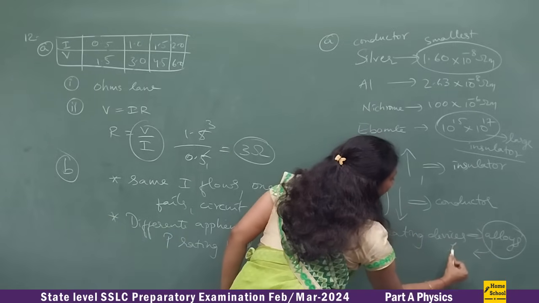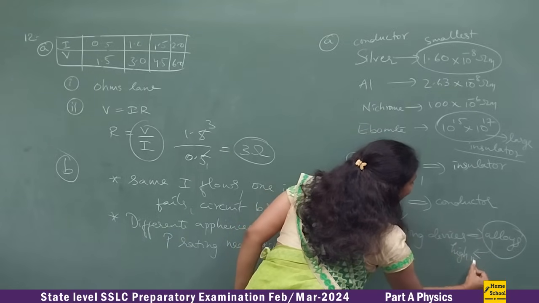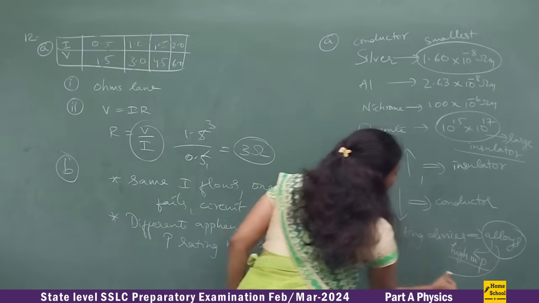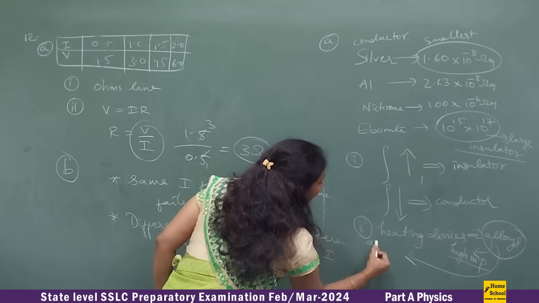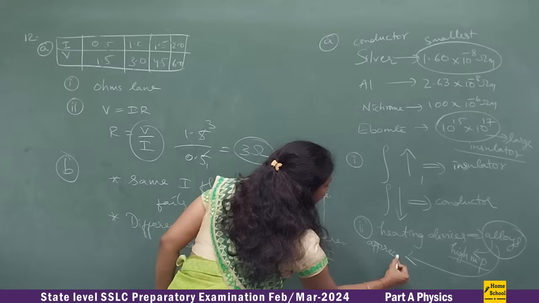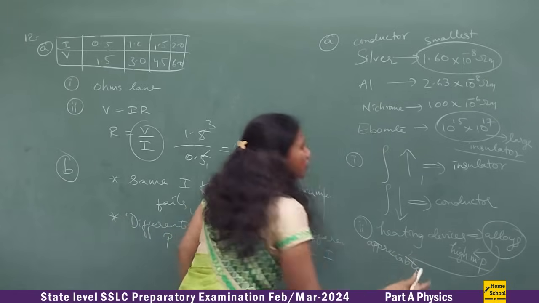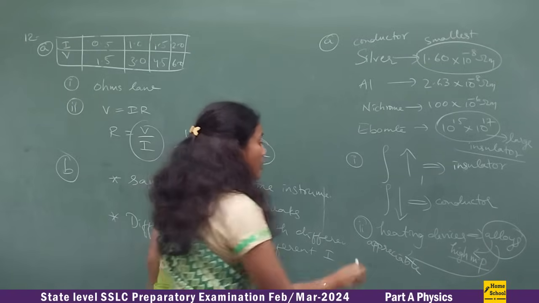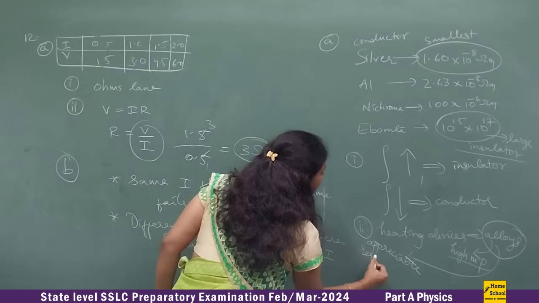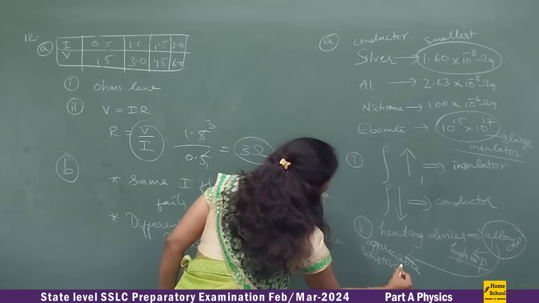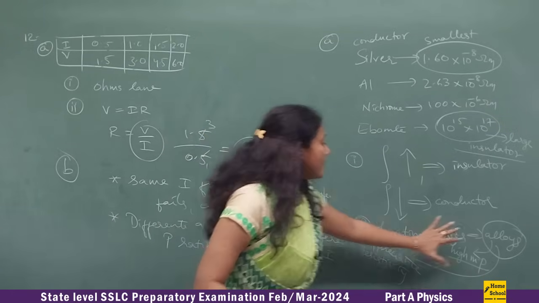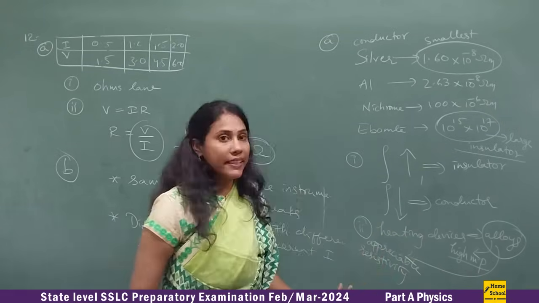Alloys should have pretty high melting points. And alloys will have appreciable resistance, I mean, not too high resistance, not very low resistance. So they have an appreciable resistivity, or resistance, you can say. So that is the reason alloys are used in heating devices.